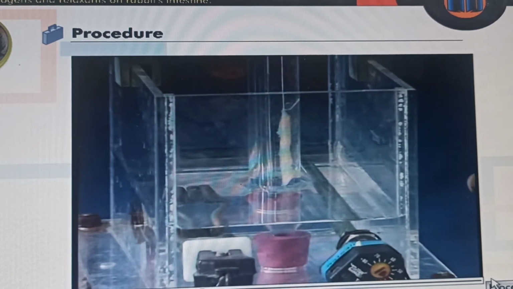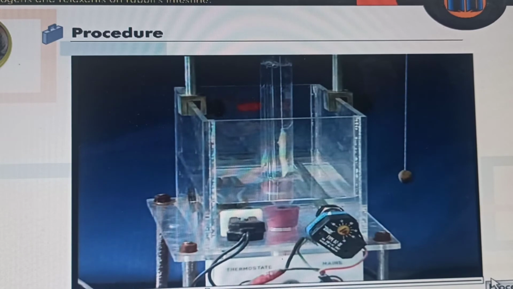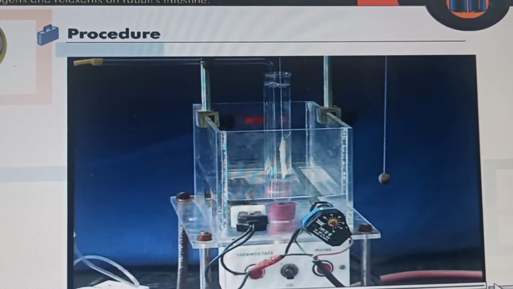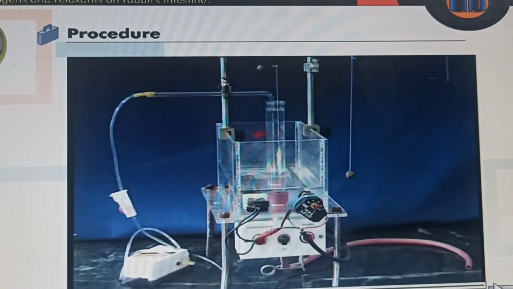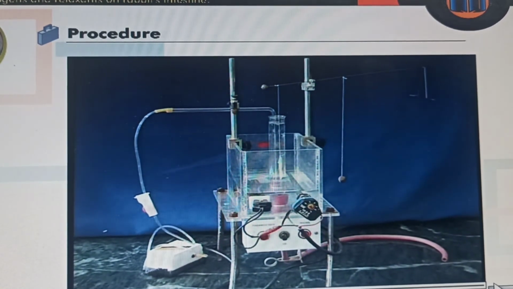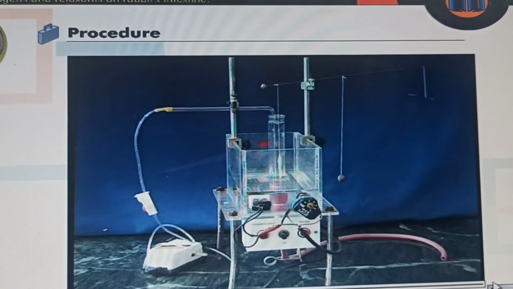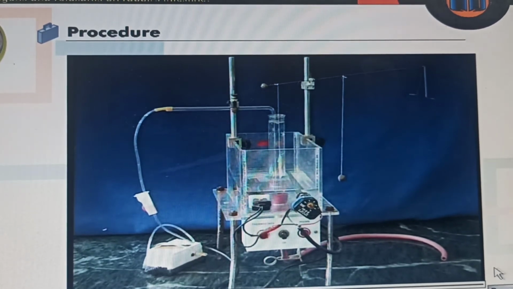Aerate the muscle preparation with aerator. Now stabilize the muscle preparation for 30 minutes under a tension of 0.5 to 1 gram. During stabilization, wash it with fresh quantity of Tyrode's solution at least 4 times.